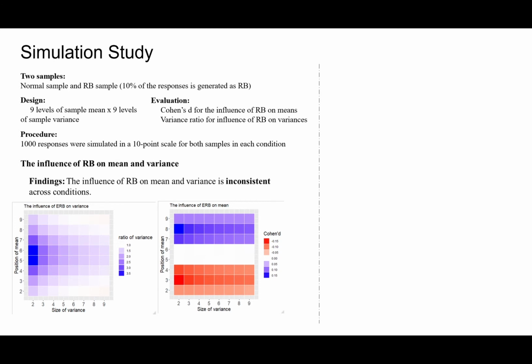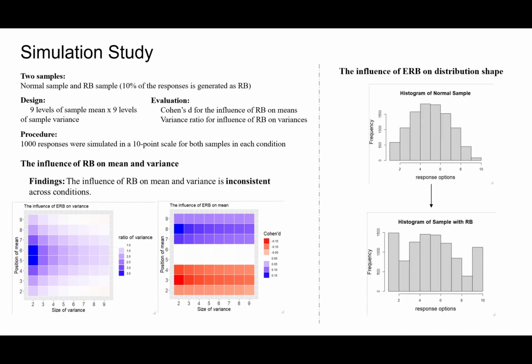the influence on variance. A key finding is that the influence of response bias on mean and variance is inconsistent across conditions. In other words, when response bias has a smaller effect on the mean, there rarely is a greater effect on variance, and vice versa. Prior studies which oppose controlling response bias tend to ignore the influence of response bias on variance. However, response bias, especially extreme response bias, can remarkably change our sample distribution shape, which causes heteroscedasticity or even makes the mean less meaningful. And thus, we argue that people may underestimate the contaminating effect of response bias.